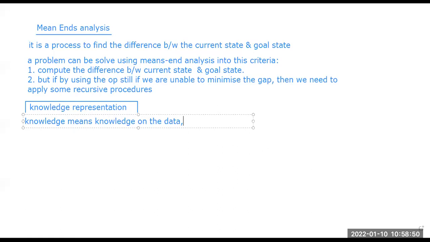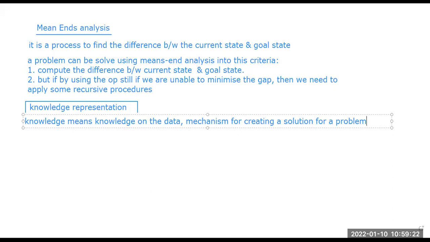And second, the mechanism, the mechanism for creating a solution to a problem. This is the knowledge. If we don't have the knowledge, then we cannot actually create any type of solution on it, right?